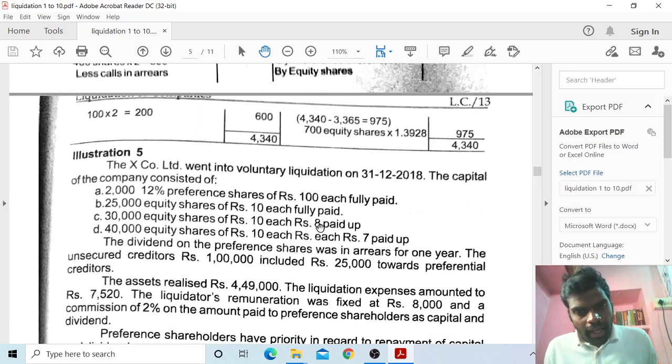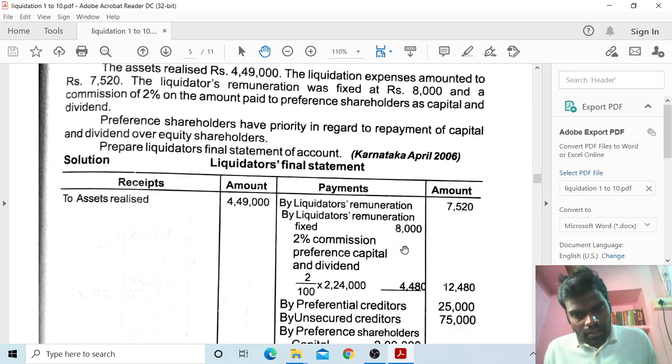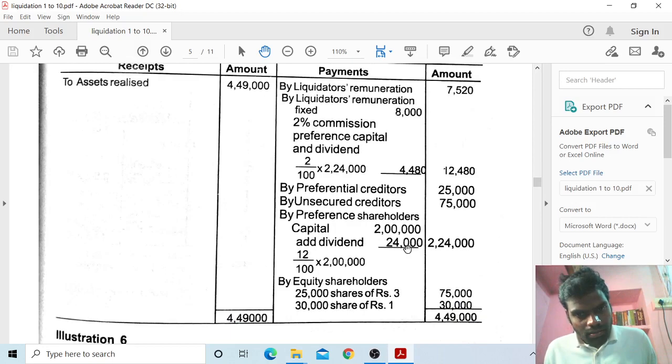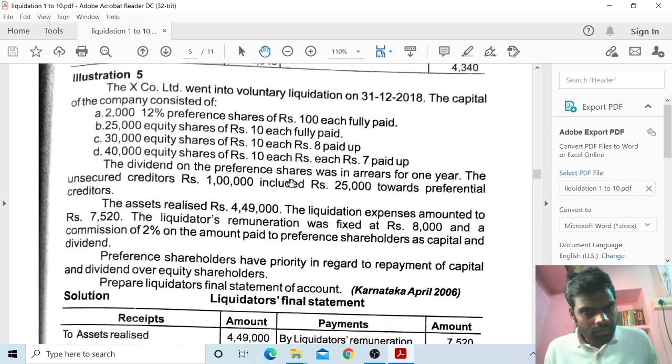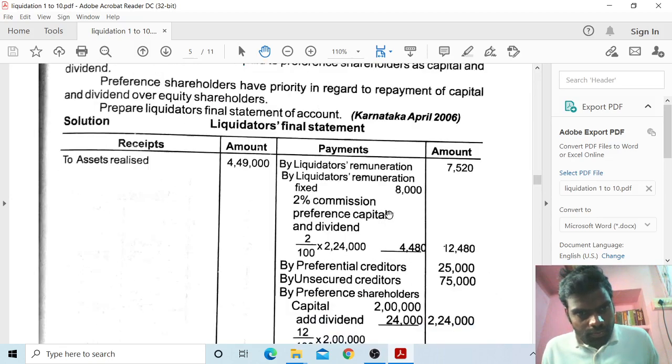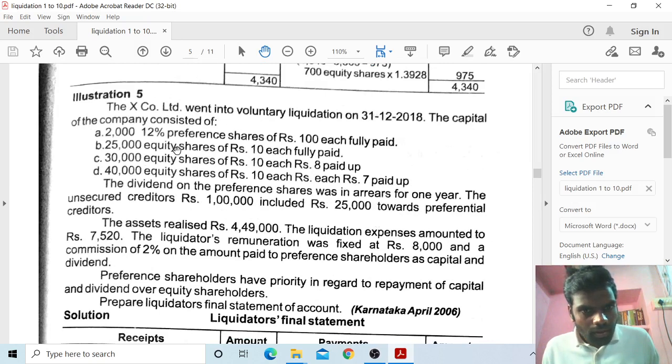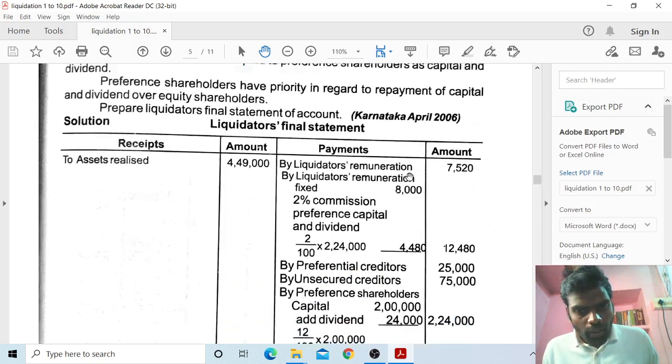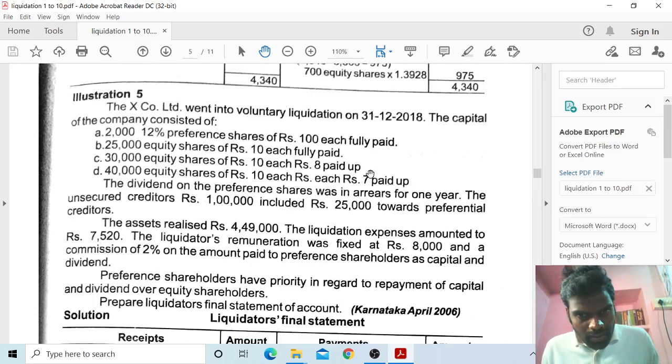So 8 rupees minus 3 rupees is equal to 5 rupees. Who is paid 10 rupees, we have to refund 3 rupees per share. Who is paid 8 rupees, we refund 1 rupee per share. Both sides, 7 rupees is not paid.